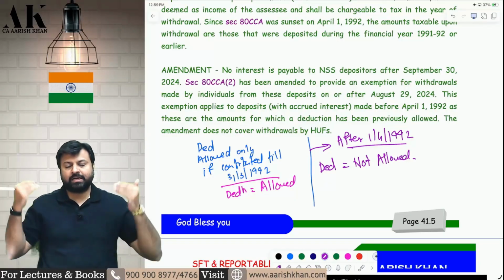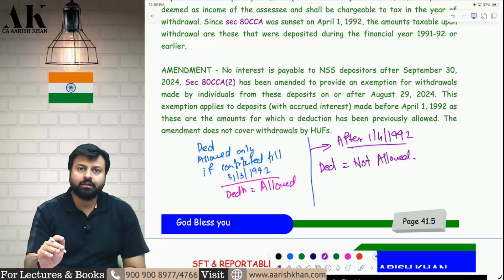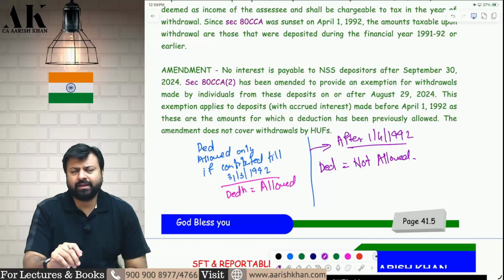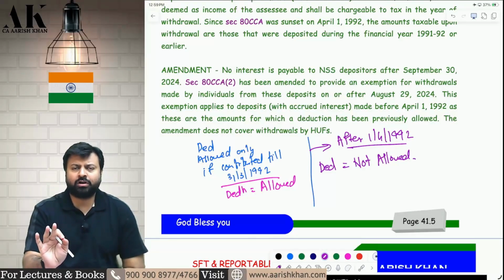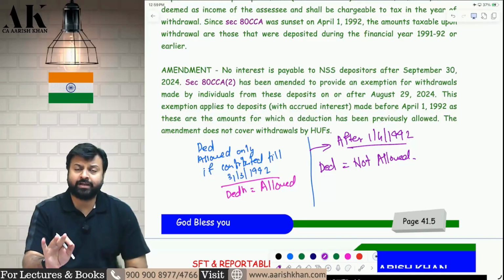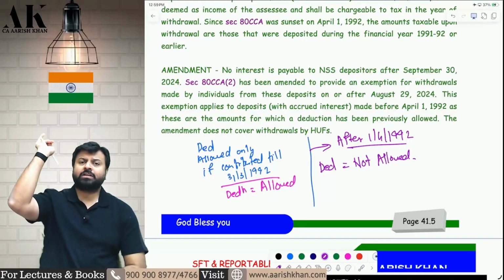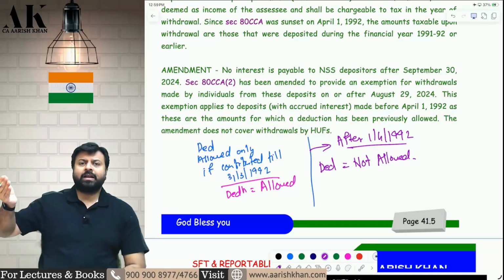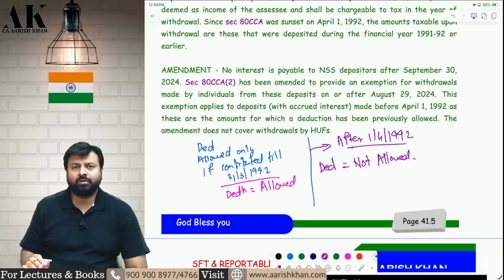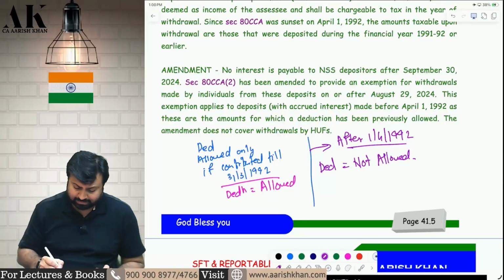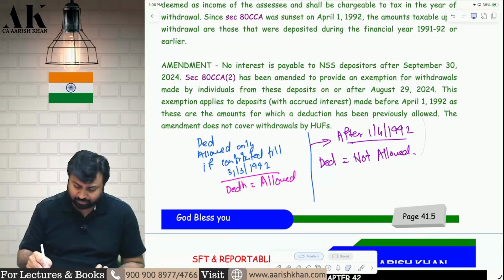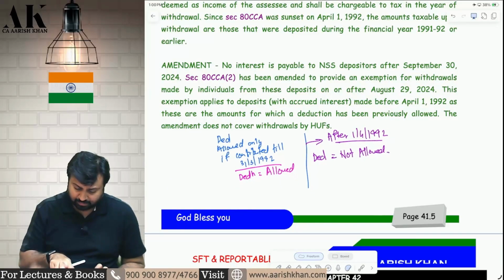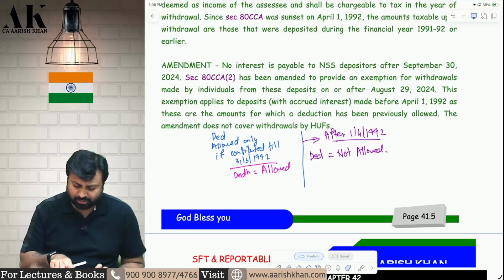First of all, you need to understand this old provision. This is a 40-50-year-old scheme, the National Savings Scheme. All those who contributed till 31st March 1992 were given a deduction under Chapter VI-A, 80CCA. On or after 1st April 1992, this deduction is not allowed. Okay, this is the first thing. Now, the second issue. This is not an amendment. This is just old history that I have to tell you to explain the amendment.